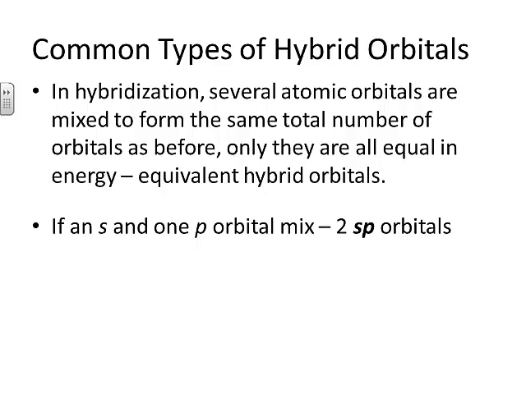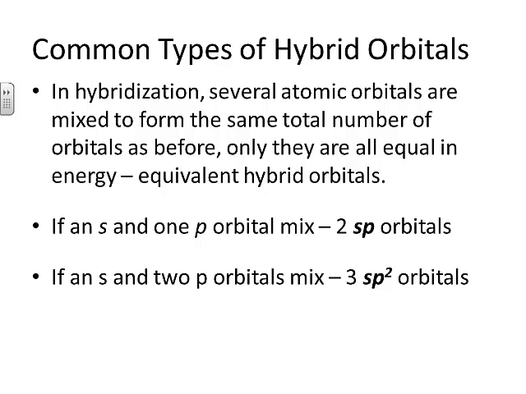We would call them sp orbitals because they result from mixing an s with a p. If, however, an s orbital is mixed with 2 p orbitals, then we have mixed together 3 orbitals overall. This is going to result in 3 orbitals being formed. We would call these new hybrid orbitals sp2 orbitals because it results from an s mixing with 2 p orbitals overall to get the 3 sp2 orbitals.